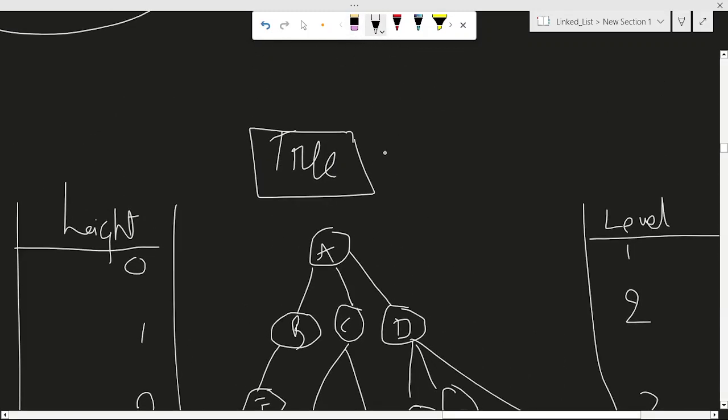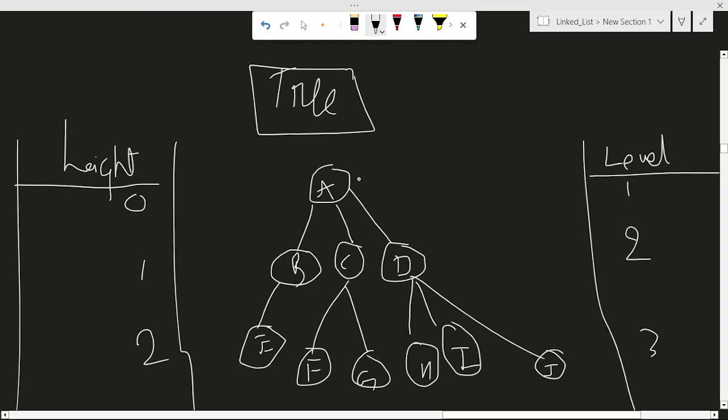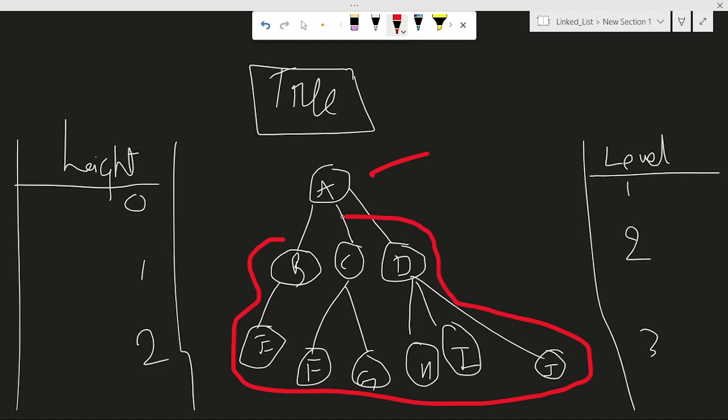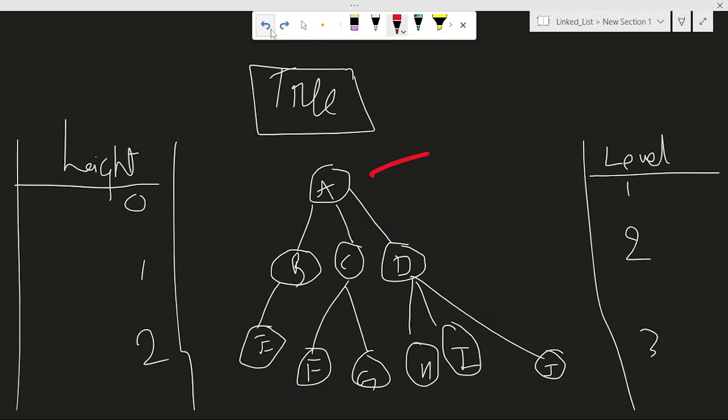A tree is a non-linear data structure which has nodes and edges, and it will have a single root node. The rest of the nodes are subdivided into disjoint subsets, and each subset forms a subtree. This is my definition of tree.